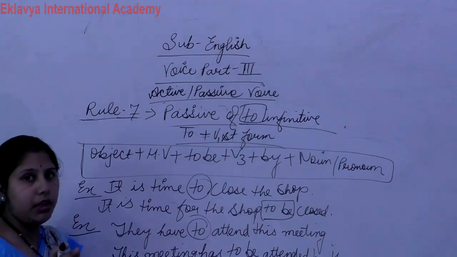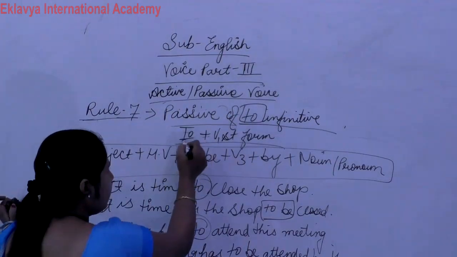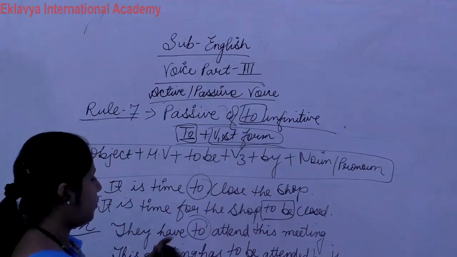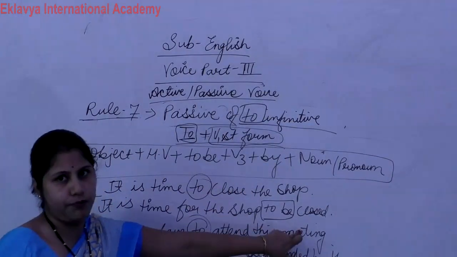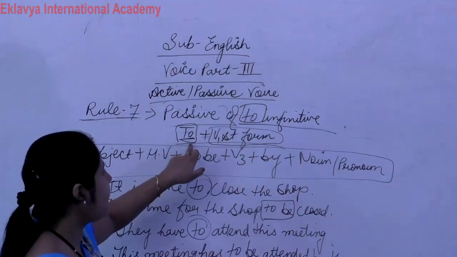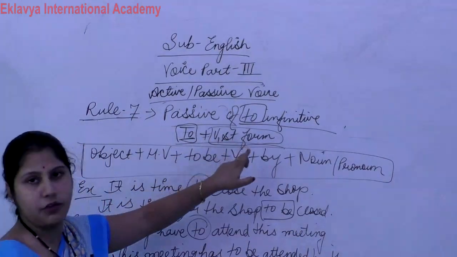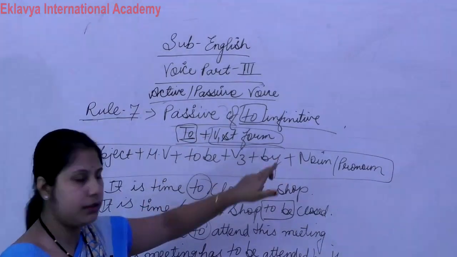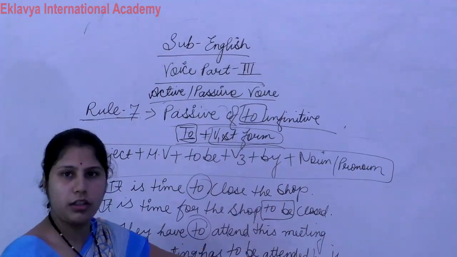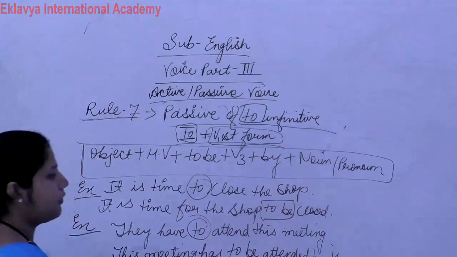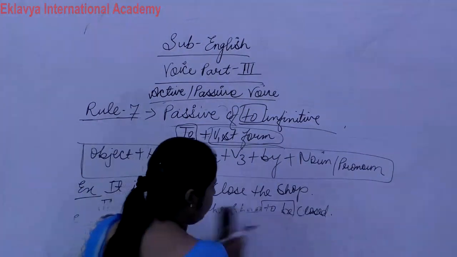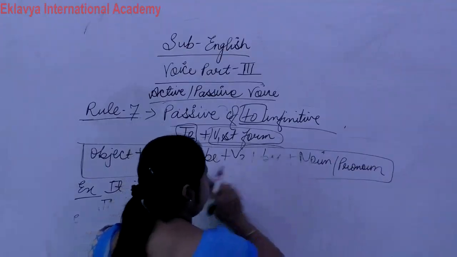Now remember one thing, with to, verb first form always comes, and that we change into third form. Clear? That's why I write here to plus verb first form. So with to always verb first form comes, that we change into third form. So this is the rule of to infinitives.